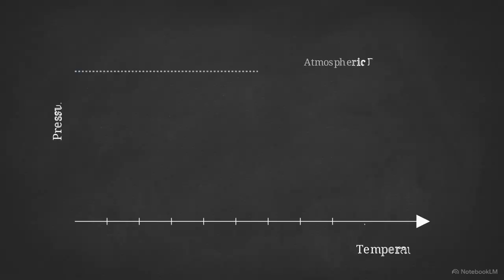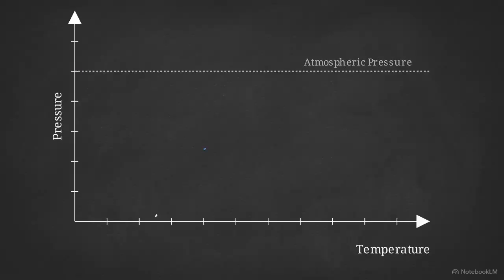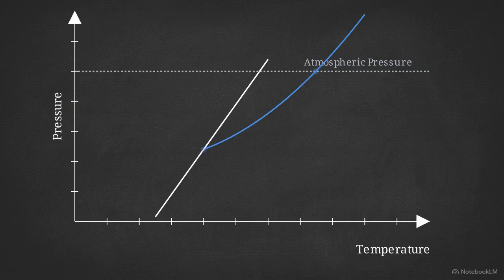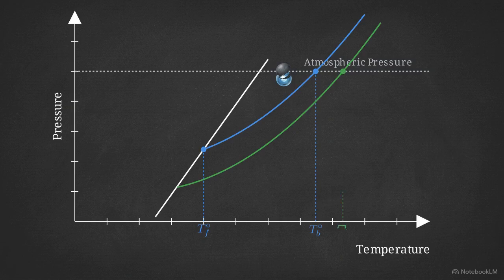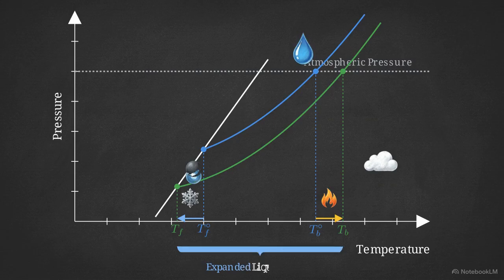This phase diagram charts temperature against pressure. A liquid can only transition into a boil when its internal vapor pressure climbs high enough to intersect the atmospheric pressure line at the top. Because the non-volatile solute artificially suppresses the vapor pressure, the liquid needs significantly more thermal energy to force that intersection. The boiling point is elevated. At the cold extreme, these same inert particles mechanically obstruct the solvent from organizing into a rigid crystal lattice. The system must draw out even more heat to force a freeze, depressing the freezing point.